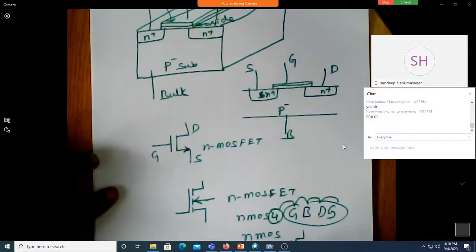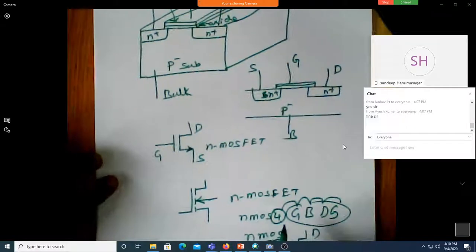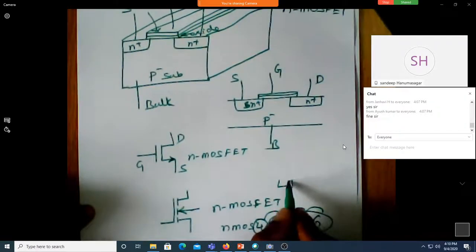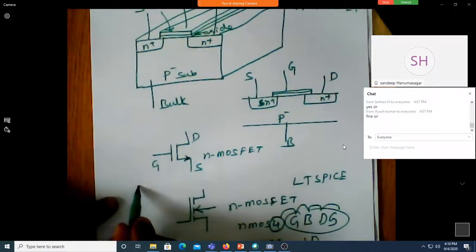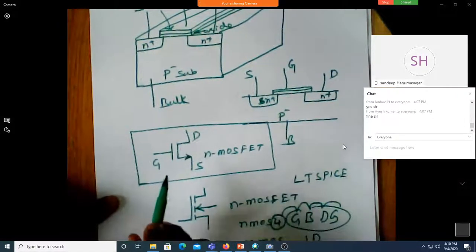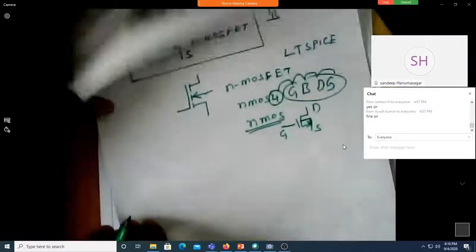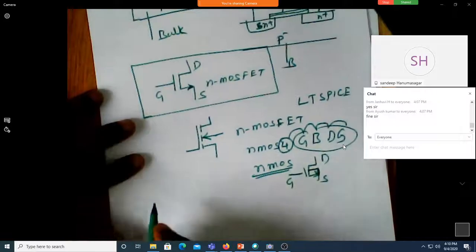So these two are shorted. That's why we're going to have only 3 terminals. This is drain, this will be source, and this is gate. So this is only NMOS. If it is NMOS 4, I'm just talking about in case of LTspice. So this is only LTspice representation. Otherwise, for all theoretical representation, you can take this as the MOSFET symbol. Now, coming to the possible operating regions.